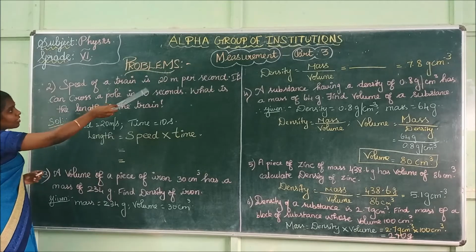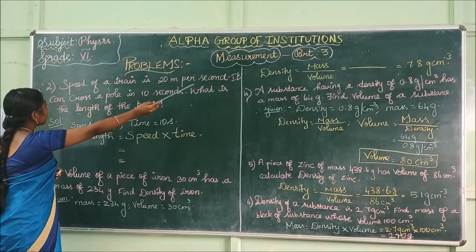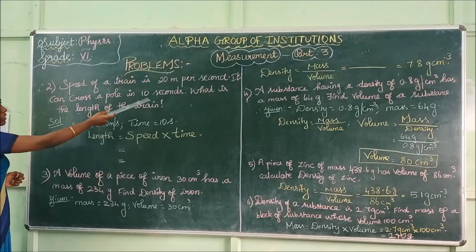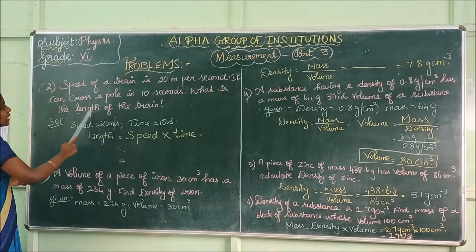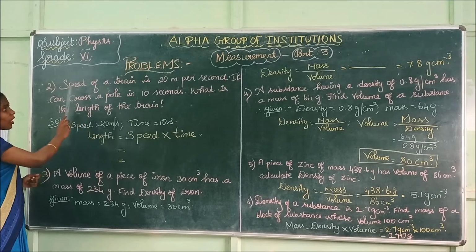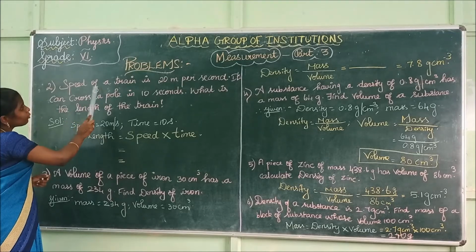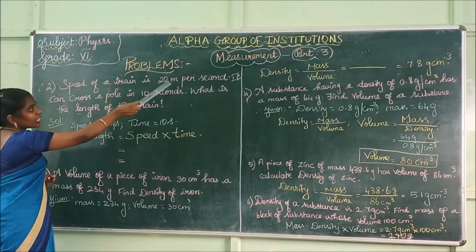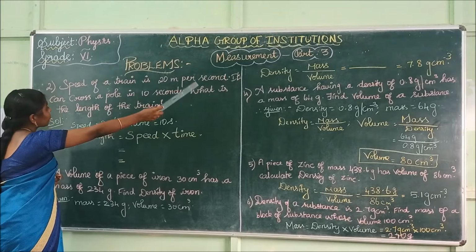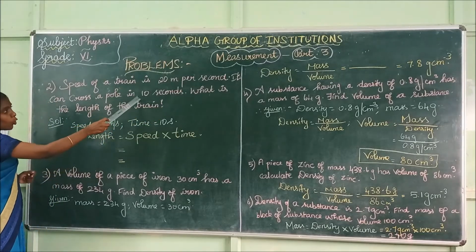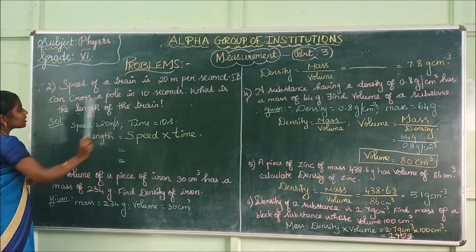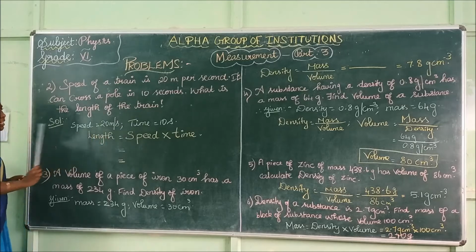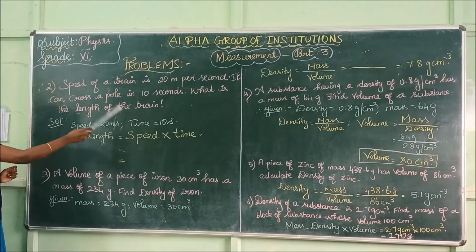Speed of a train is 20 meter per second. It can cross a pole in 10 seconds. What is the length of the train? I will read the question again. Speed of a train is 20 meter per second. It can cross a pole in 10 seconds. What is the length of the train? They are asking us to find the length of the train.